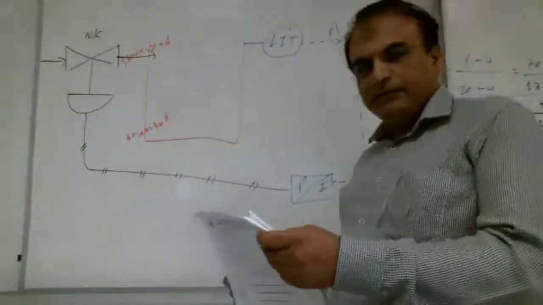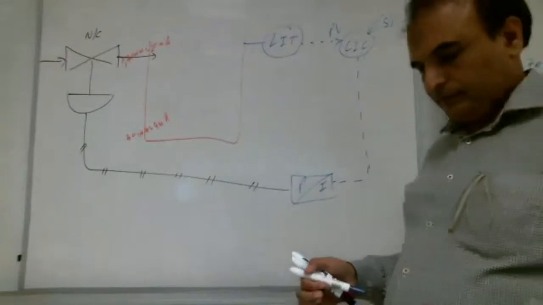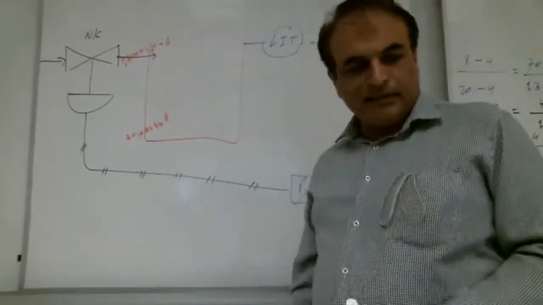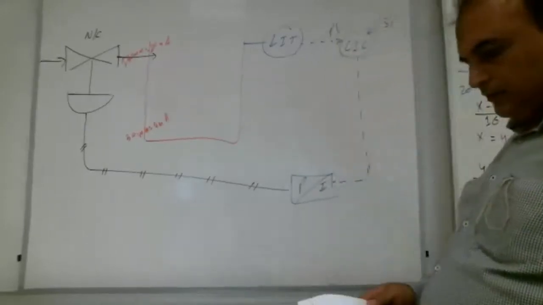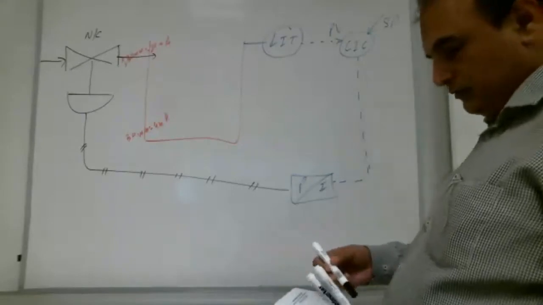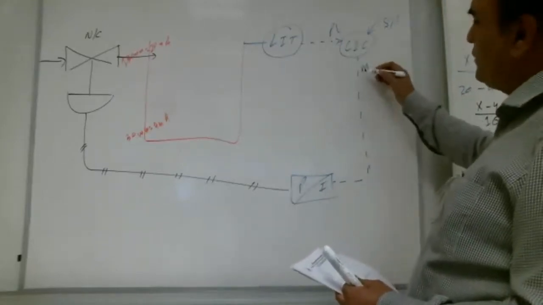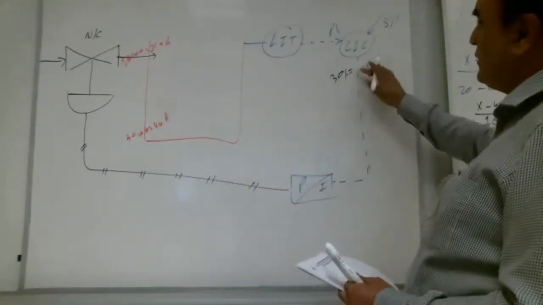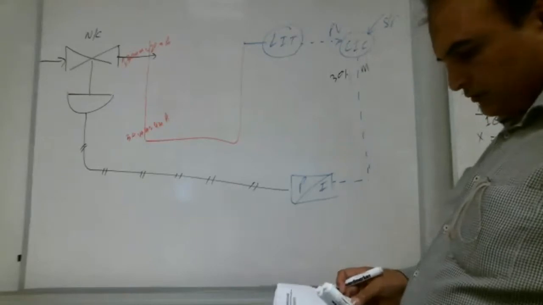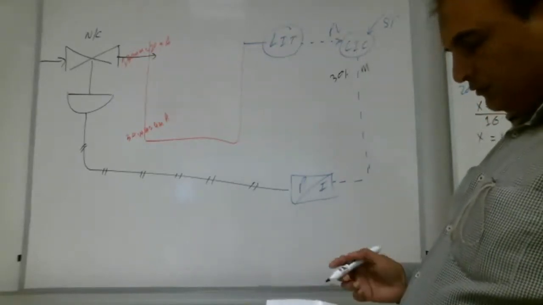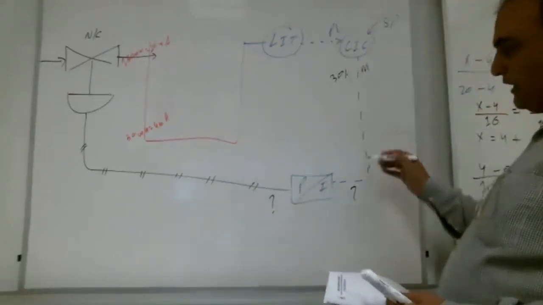Okay, Shabab, please read the part B. Who is going to read? Can I read? Yeah, please. Assume the output of the controller is 30%. This is the output of the controller here, Shabab. How much? 30%. Right? Yes. Calculate the signal before and after I to P, input and output. So we need the signal here and here, before and after the I to P converter.